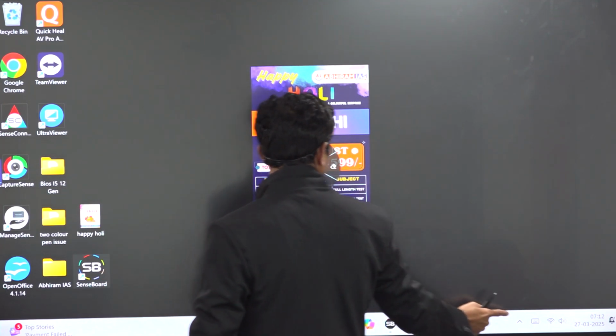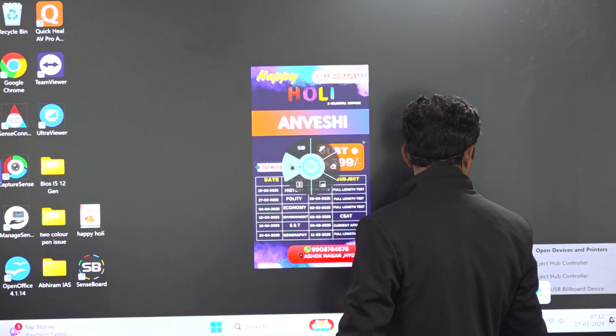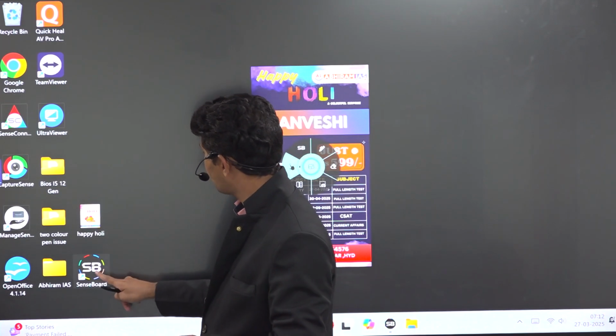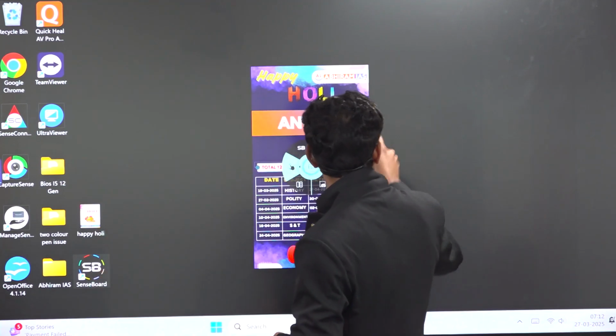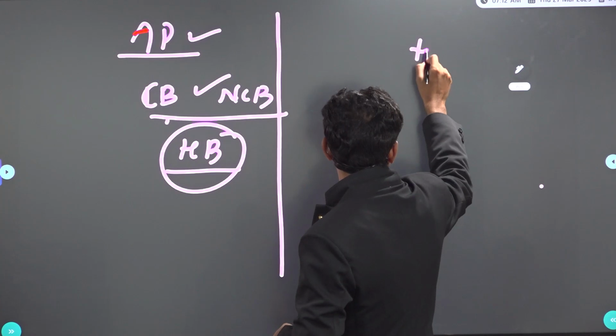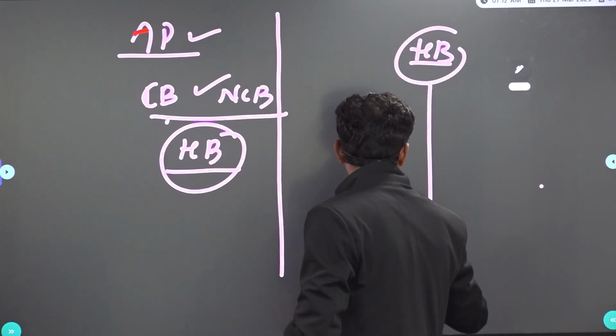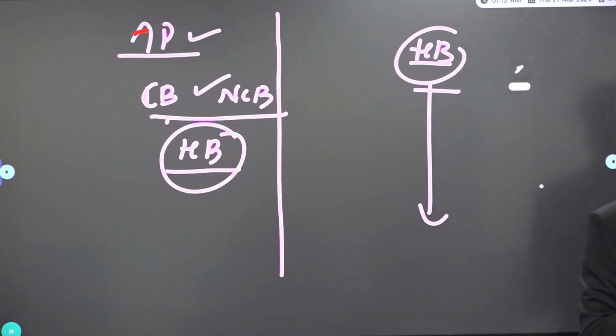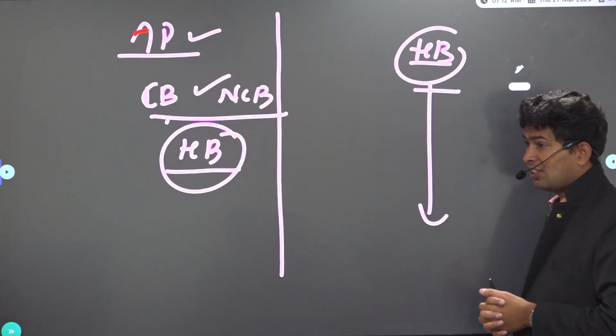So what is historical background, or why should we go for historical background? At the end you have to cover historical background. The reason being, once you study everything, then you will get to know the consolidation. Why should we study historical background at the end, sir? So you will be able to understand the meaning of the terms: diarchy, dual government, legislature, procedure, provinces, all that.